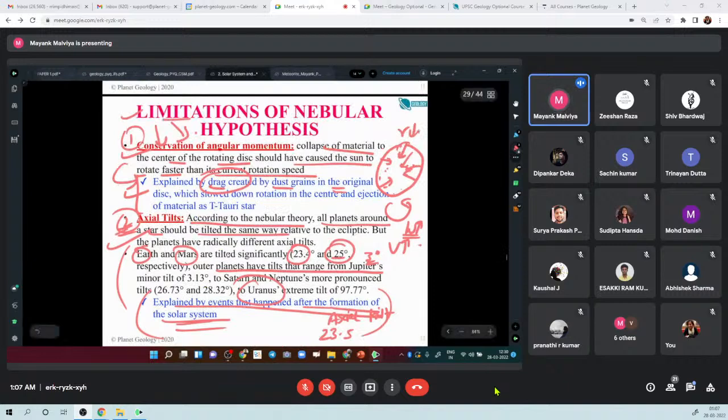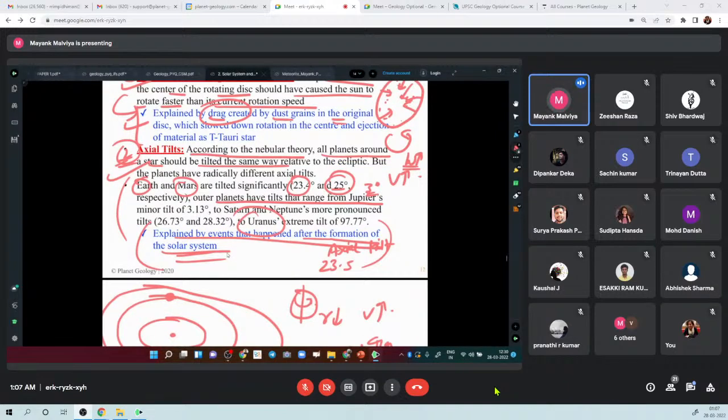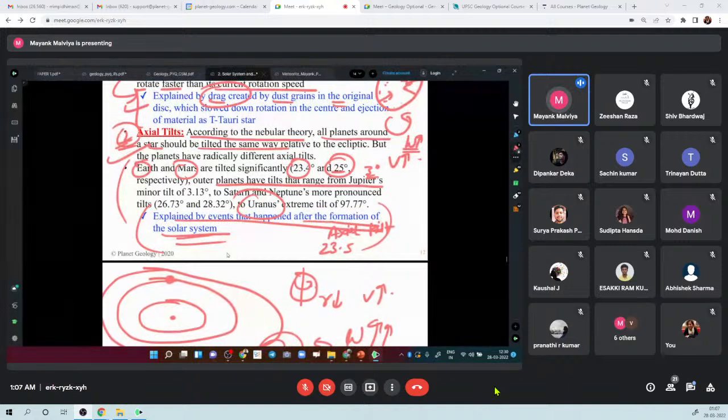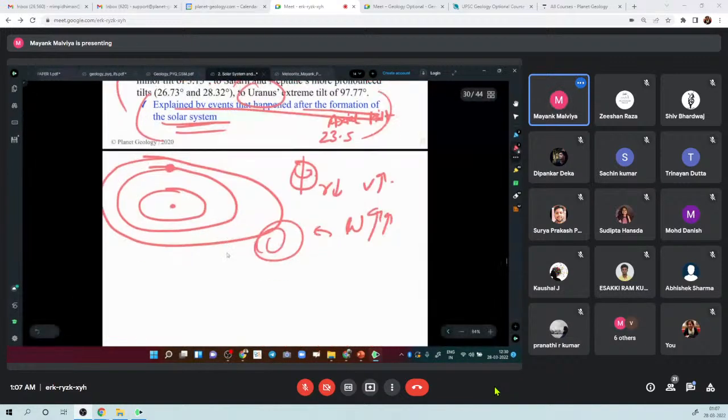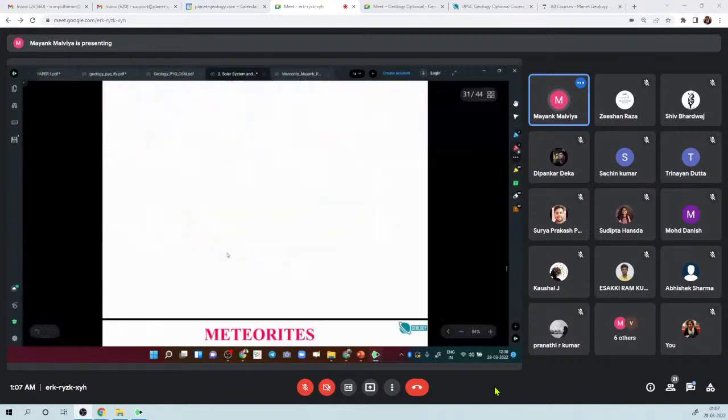They can ask you even in interviews in civil services and forest services: what are the limitations of the Nebular hypothesis. So you can say that one argument is related to angular momentum conservation, that the increase in the angular velocity is not as much as calculated by some scientists, and the second one is the differential in the axial tilt. But there are also explanations. So that is the best fit model we presently have to explain the origin of the solar system, right?